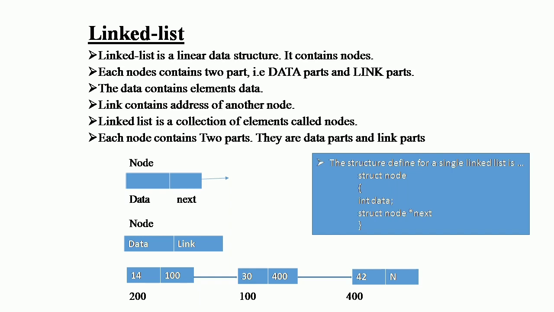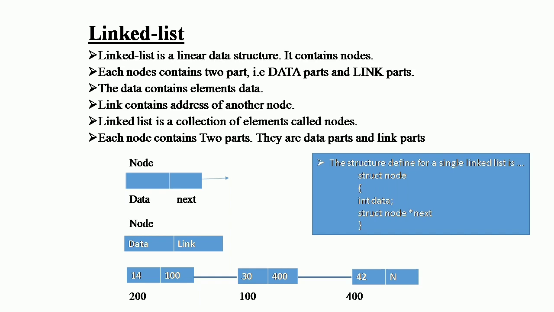Then go to that third diagram. The data you have for the node number 200 is 14, and the link is 100. The 100 is the address of the next node, and the data there is 30. 400 is the next connection.